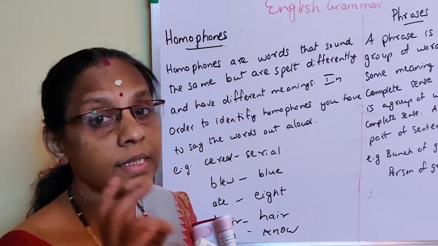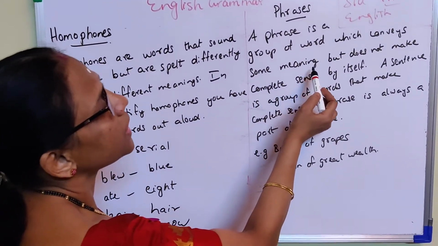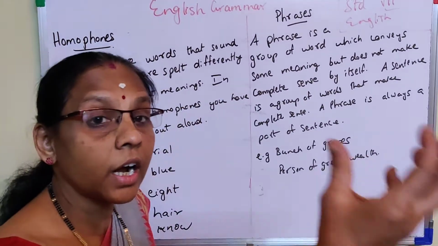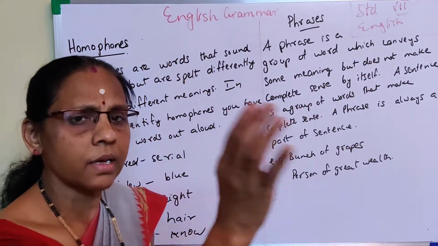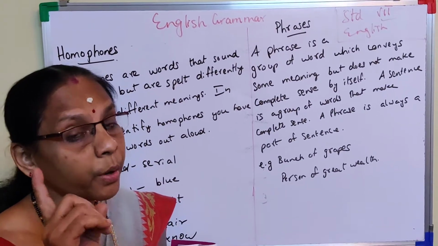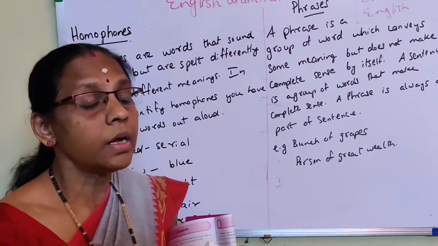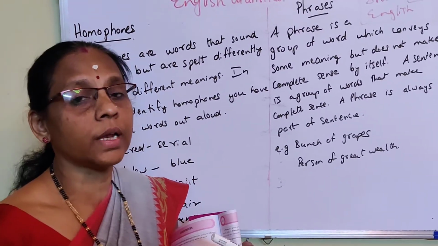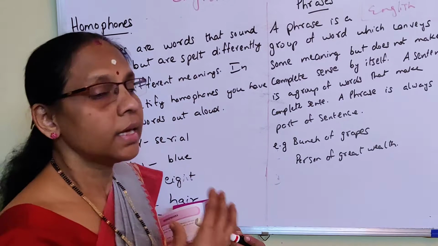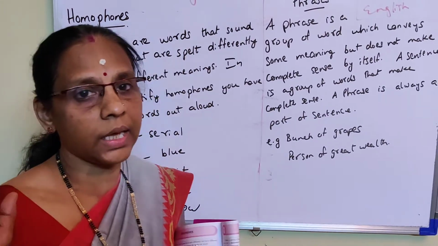See, phrase, sentence, all those words. Now what is a phrase? A phrase is a group of words which conveys some meaning but does not make complete sense by itself. A phrase conveys a little bit of meaning but not complete. Very important, keep it in your mind. Always we see this question in your grammar textbook, in the textual lessons. Then what is the meaning of phrase? That you should understand first. So what is a phrase? It conveys some meaning but does not have complete meaning.